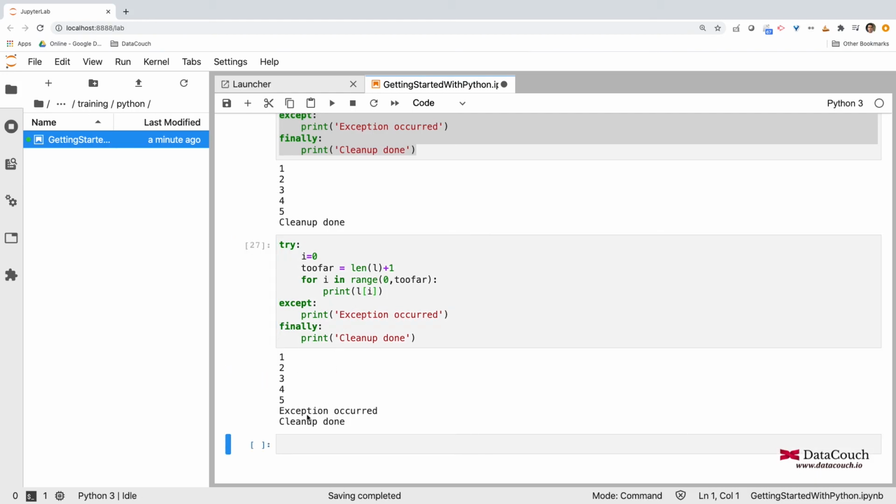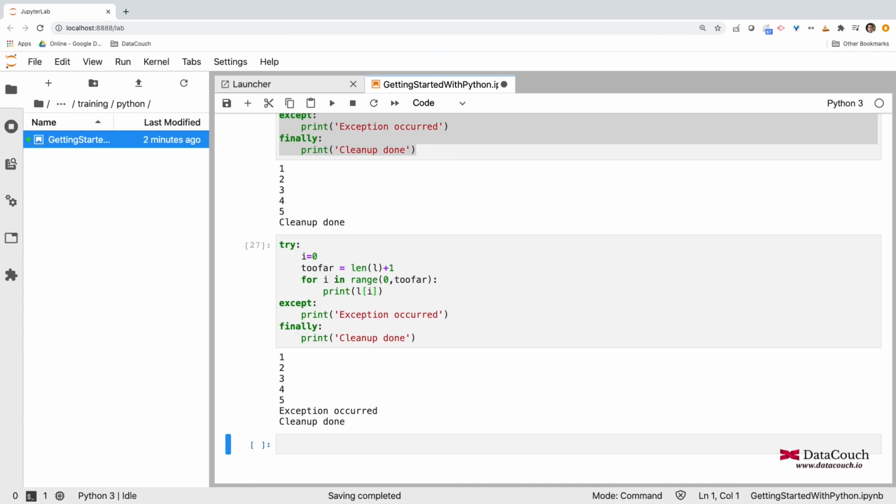Okay, so you can see I am able to get an exception here, and this exception occurred because I am going beyond the length of L, and it is saying exception occurred. So it is now caught in the except block, and there I am able to handle it gracefully rather than letting it fail abnormally.